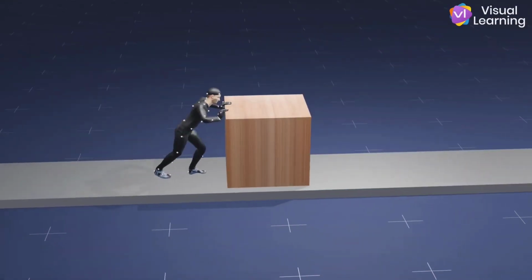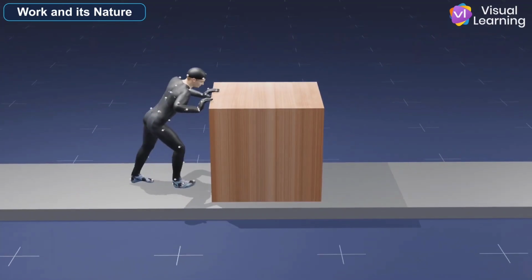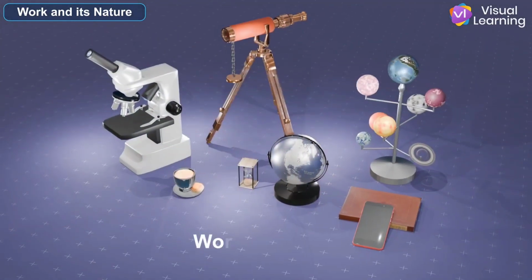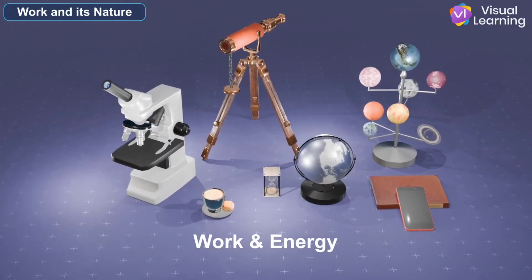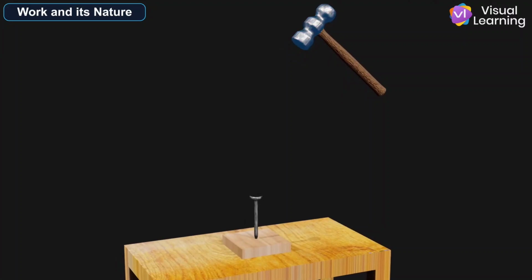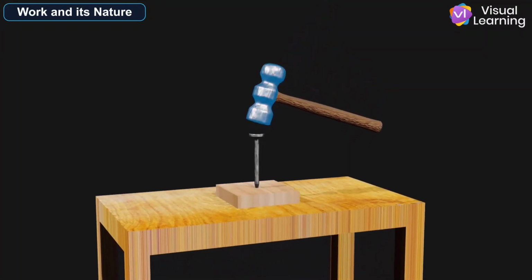In this video, we will understand what is work and what is its nature. Work and its nature. In physics, the meanings of work and energy are very precise and clear. However, in everyday life, we often get confused about what they really mean.